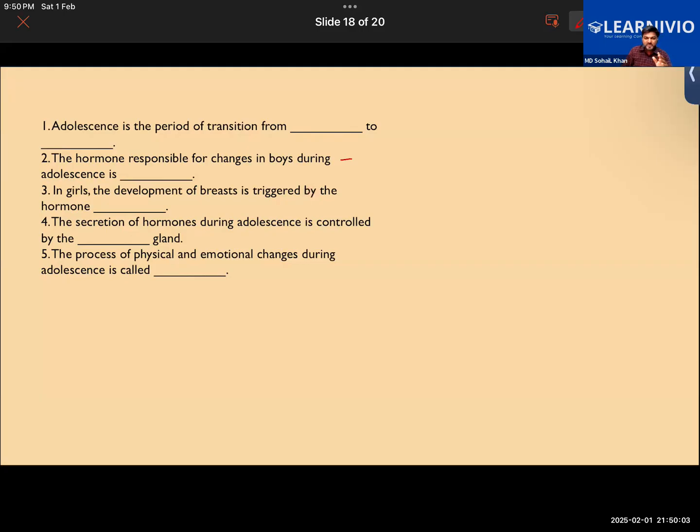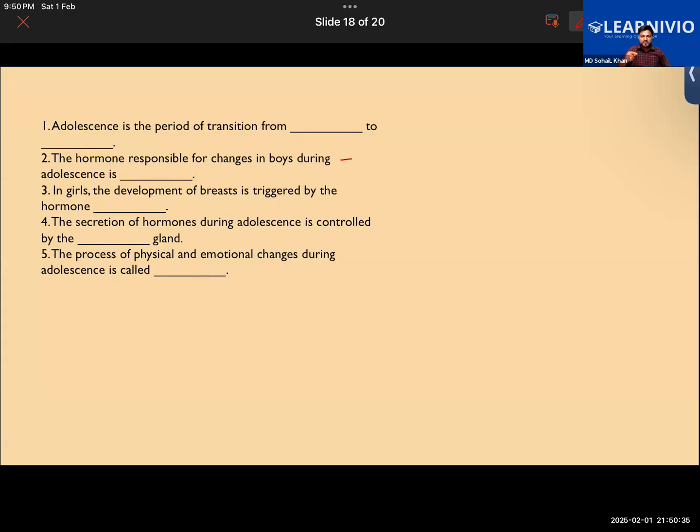Okay, as we have learned, in girls there are two primary hormones responsible for bringing the changes in their body, right? You have the progesterone and you have the estrogen. Both of them have got different functions to perform. Estrogen particularly is responsible for bringing about the secondary sexual changes in their body.